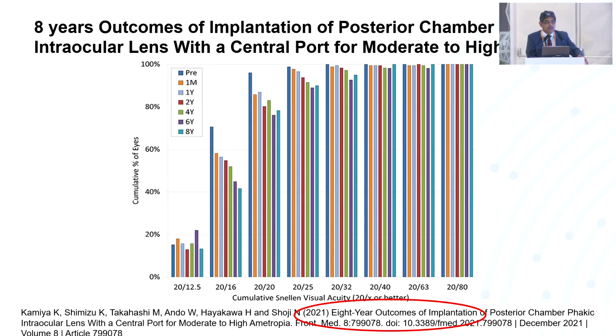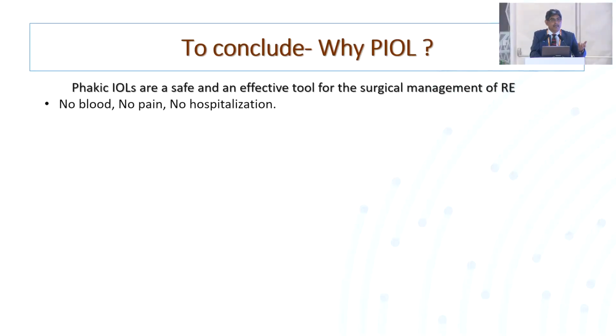So this just gives you a glimpse for the beginners who are apprehensive of starting the practice of phakic lens. To conclude, it's a technique which involves no blood, no pain, no hospitalization.